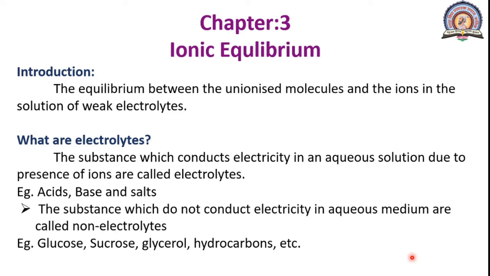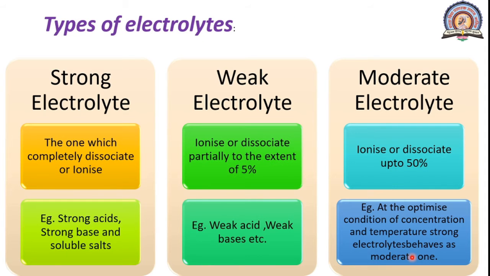The next one is non-electrolytes. The substance which do not conduct electricity in aqueous medium are called non-electrolytes. The examples of non-electrolytes are glucose, sucrose, glycerol, hydrocarbons and urea. The next is types of electrolytes. So there are three types of electrolytes: strong electrolyte, weak electrolyte and moderate electrolyte. So one by one we will see now.